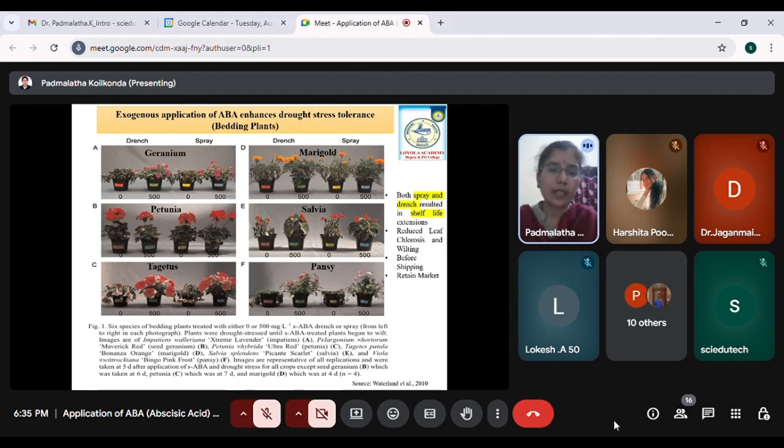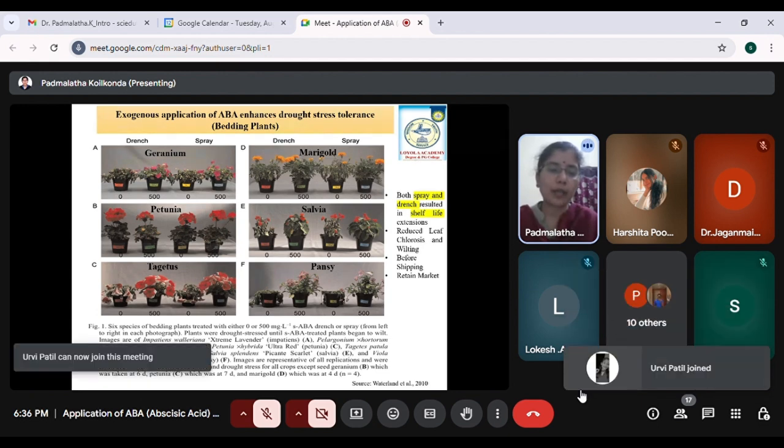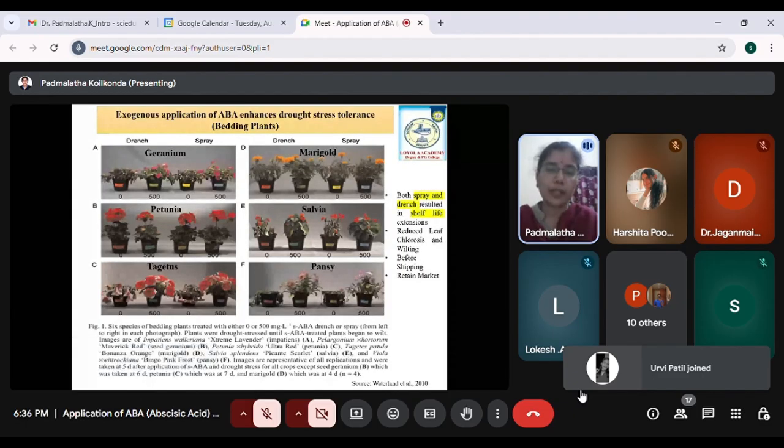The plant by itself will never die immediately. It will try to either escape the drought, tolerate the drought, or avoid the drought by activating different mechanisms by itself. So there are ABA dependent mechanisms and ABA independent mechanisms. The ABA dependent mechanisms are activated with a lot of transcription factors and also the response at the gene level. So there are a lot of changes occurring at the morphological level.